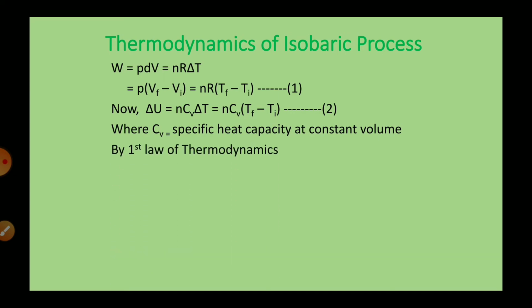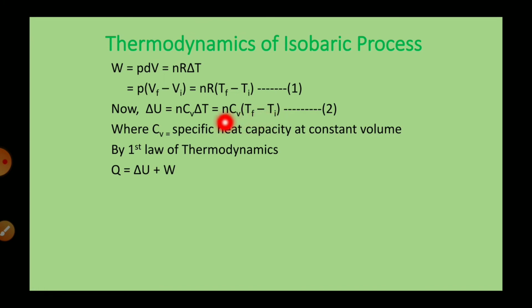Now by the first law of thermodynamics we have Q is equal to delta U plus W. Now you can see here, this is W, from equation number 1, and this is the value of delta U from equation number 2.